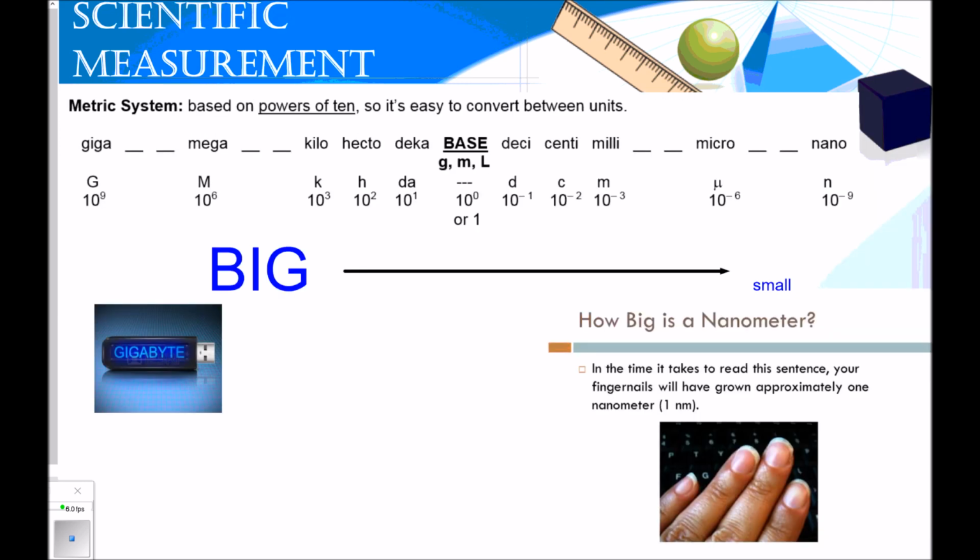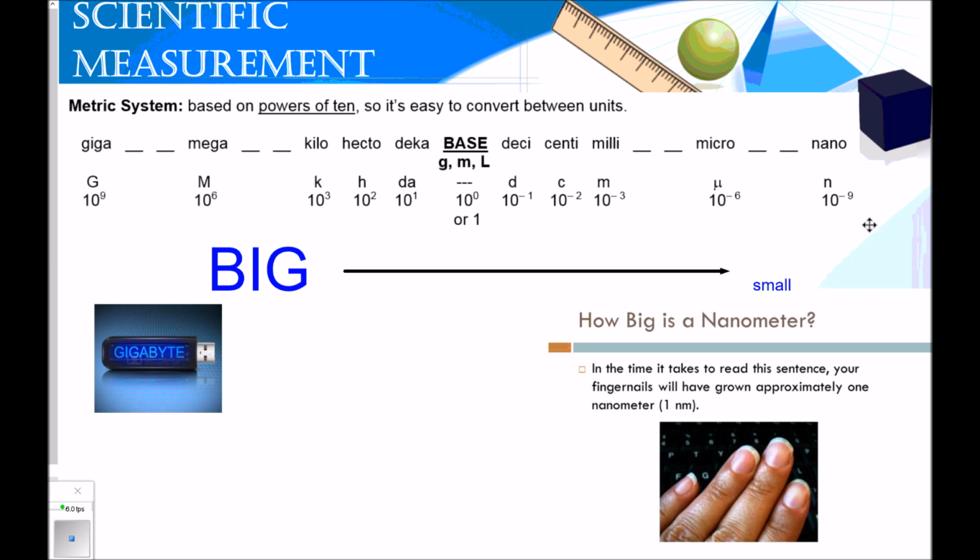Okay, scientific measurement is all based on the metric system, which uses powers of 10, so it's easy to convert between units. If we look at the metric system, here are our base units of grams, meters, and liters. As we move to the left, our units get larger. All of these are called prefixes: deca, hecto, kilo, mega, and giga. So you'll have decagrams or hectograms or kilograms, etc. Going to the right, our units get smaller: deci, centi, milli, micro, and nano. Nano is the smallest, whereas giga is the largest.